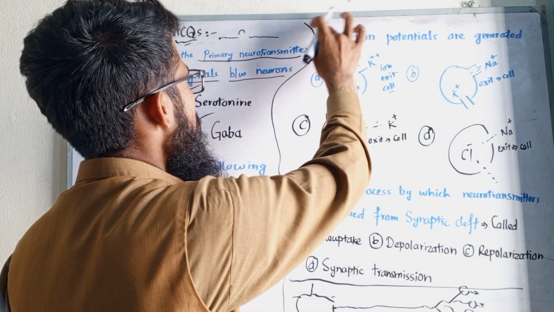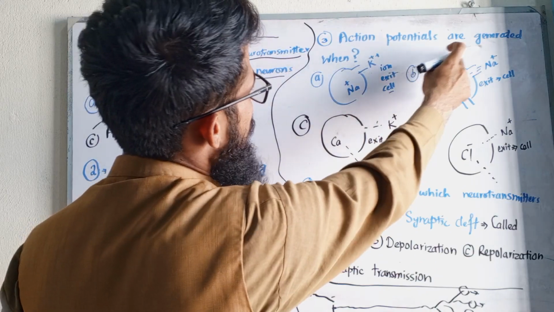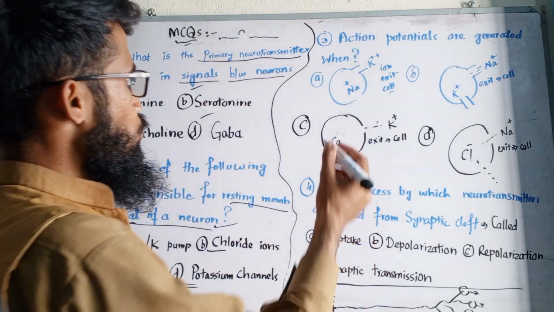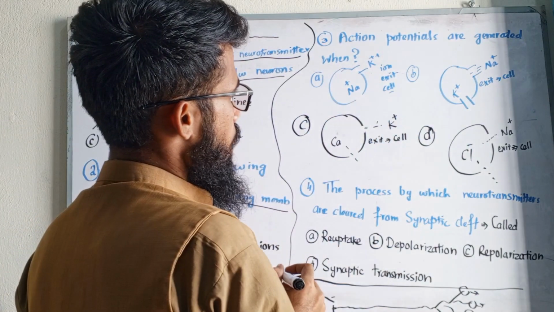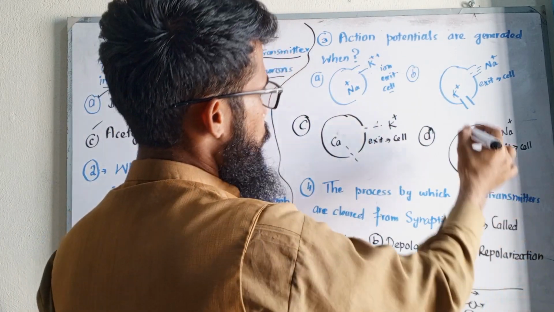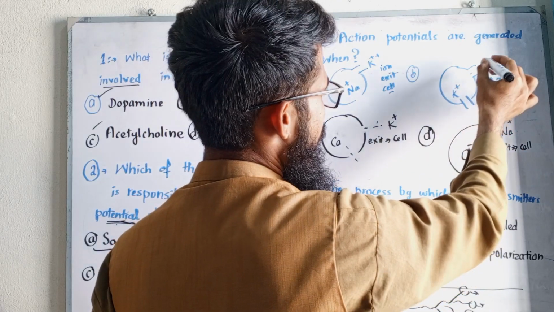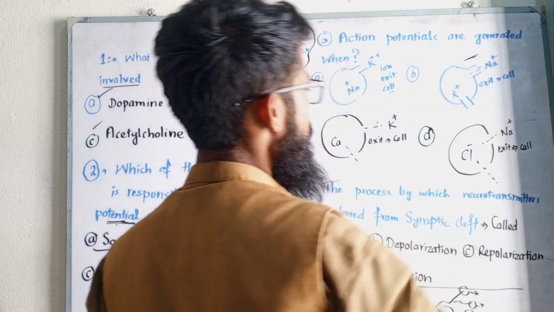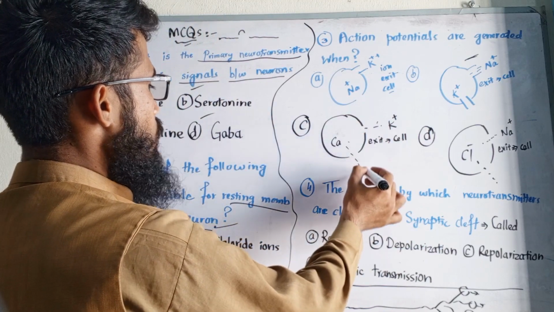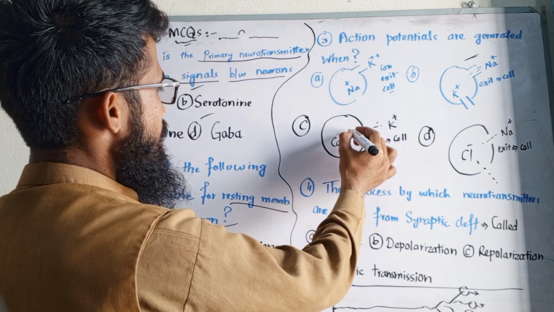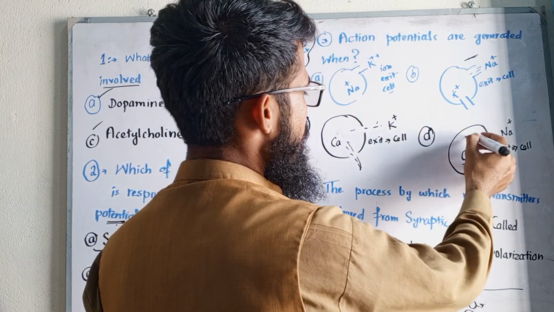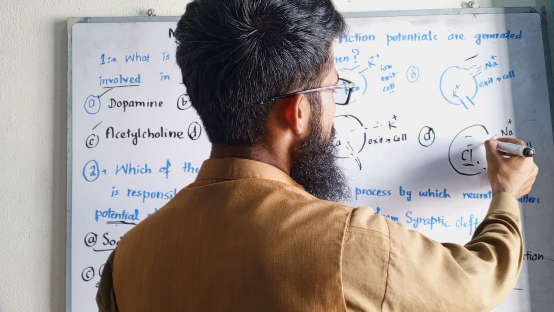MCQ number 3 is, action potentials are generated when sodium ions enter the cell, potassium ions exit the cell, or potassium ions enter the cell, sodium ions exit the cell, or calcium ions enter the cell, potassium ions exit the cell, or chloride ions enter the cell and sodium ions exit the cell.